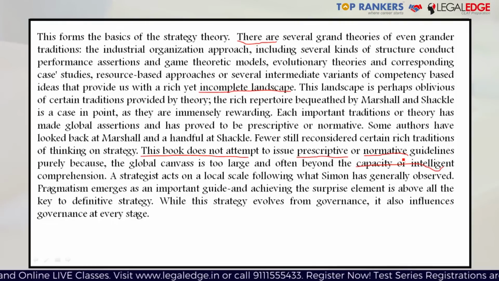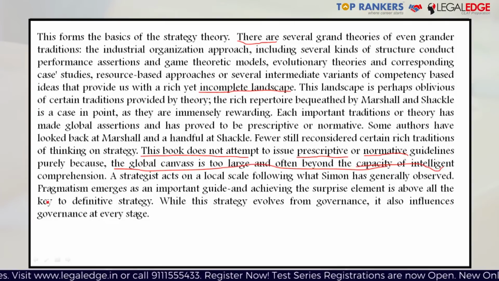So the author says the book does not attempt to issue any of these kinds of guidelines. Why? Because the global canvas is too large and often beyond the capacity of intelligent comprehension. Because the global canvas is so big, so huge, it is beyond the understanding of humans.